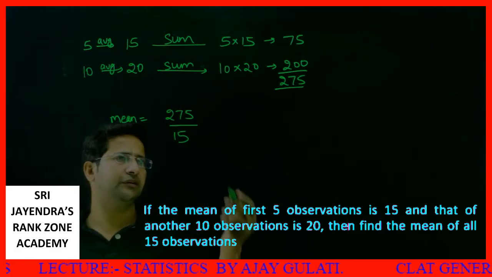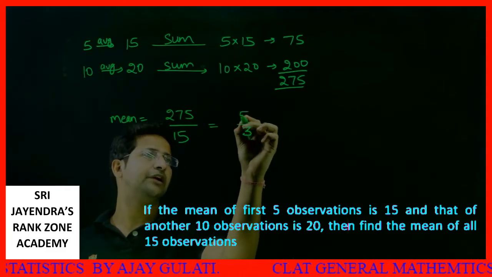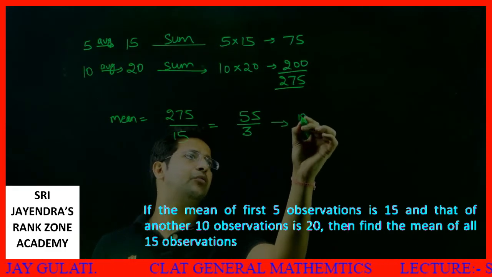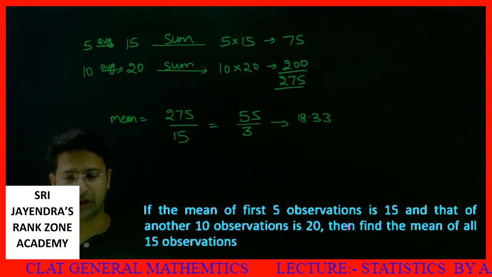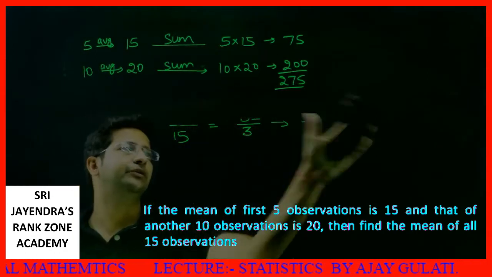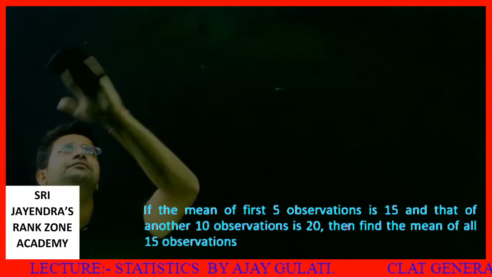So it's so easy. If you divide by 5, you will get 55 by 3, or you can say 18.33. Clear? I shall bring you the next question now. You have got it. Next set now.